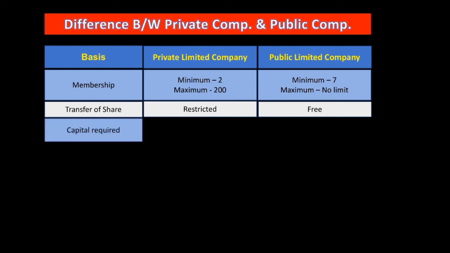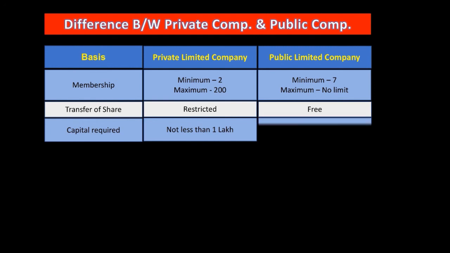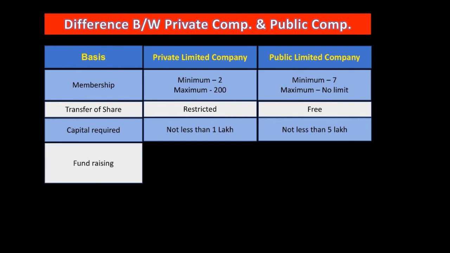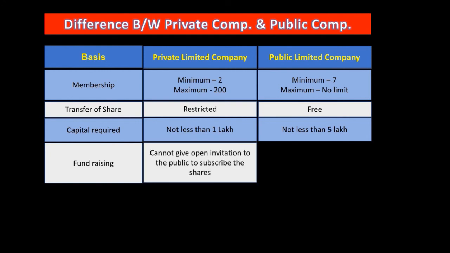Next one is based on capital required. For a private limited company, not less than 1 lakh. So you can start a private limited company with merely 1 lakh rupees. But at the same time, for a public limited company, you require at least 5 lakh investment. Now the next point is based on fundraising. A private limited company cannot give an open invitation to the public to subscribe to the shares.